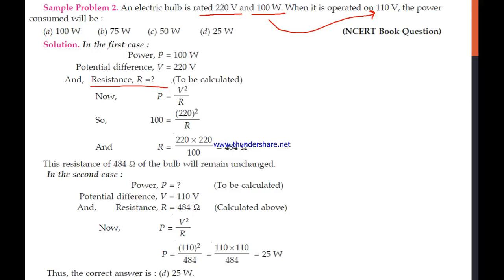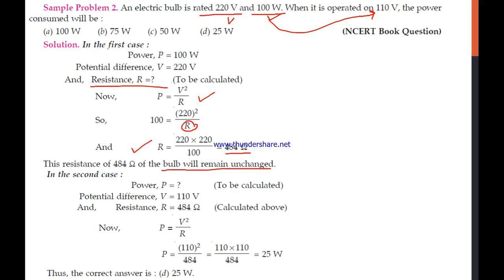Now we have two terms, V and R. We have one formula in terms of V and R, that is P equal to V square upon R. Using this formula we have to calculate our resistance. Put in the values respectively and calculate the value of resistance. Your value should come to 484 ohms. As it is also written, the resistance of the bulb will remain unchanged whatever supply voltage you connect it to.